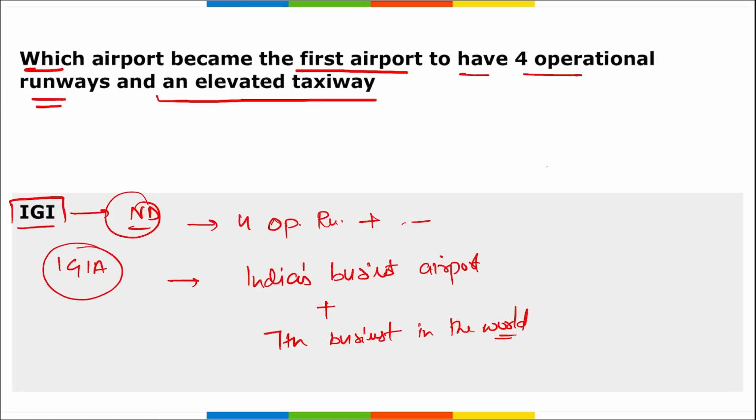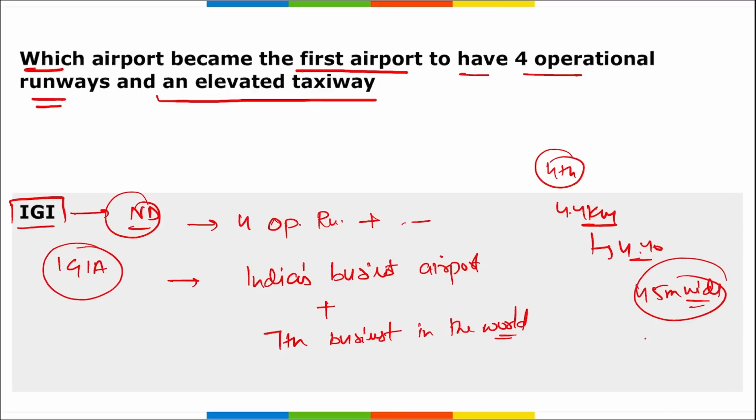Correct? Then remember this fourth runway that has been recently built. It is 4.4 kilometers long, with 4,400 meters of length. As I said, 4.4 kilometers long. It is 45 meters wide. Correct, and it was constructed to handle the air traffic movements and wide body aircraft, to go up from 1,500 flights to 2,000 flights per day.